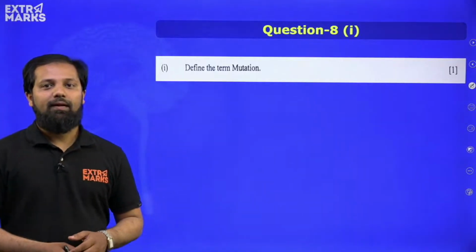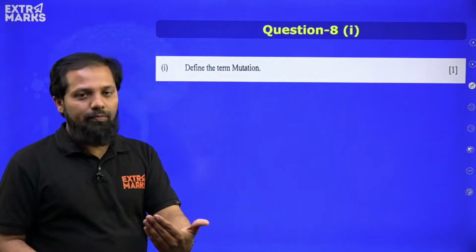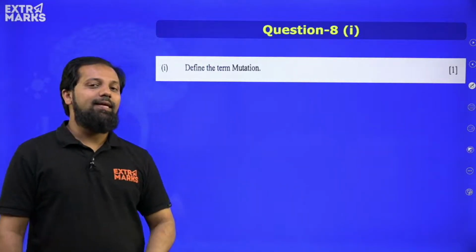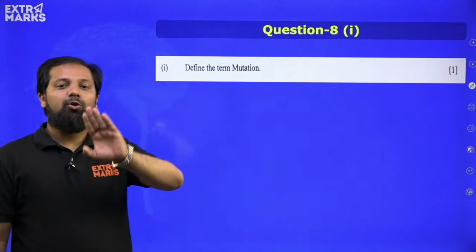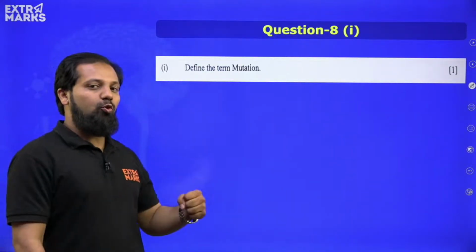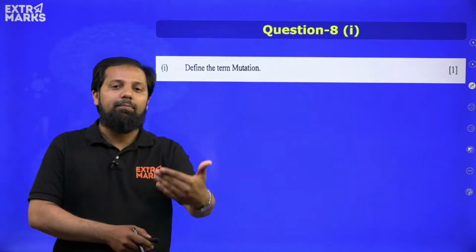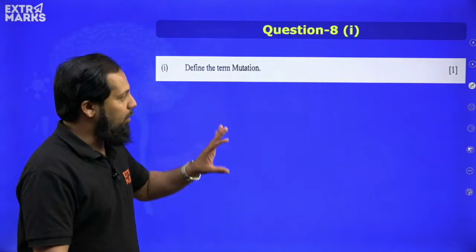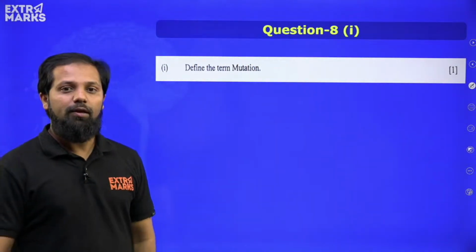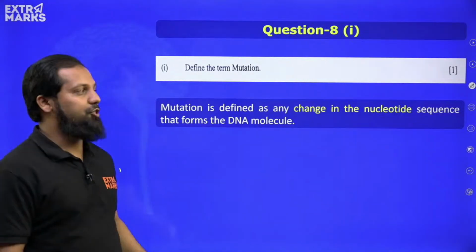Moving ahead. Define the term. Okay, this is the last question, and let me again remind you, we are discussing all the questions which have been mentioned in Section B, but you had to attempt only 4 out of the 6. So this is the last question. Those who have attempted this last question, this section will be helping you to understand the answers. Very easy question that has been asked, that is related to mutation. Direct question for 1 mark, define the term mutation.